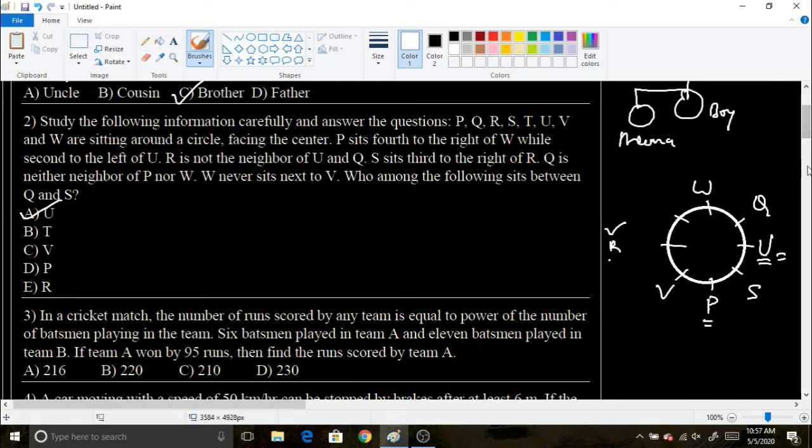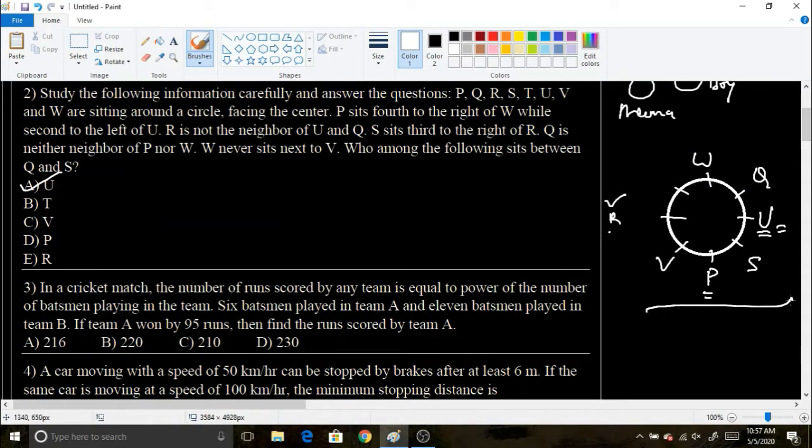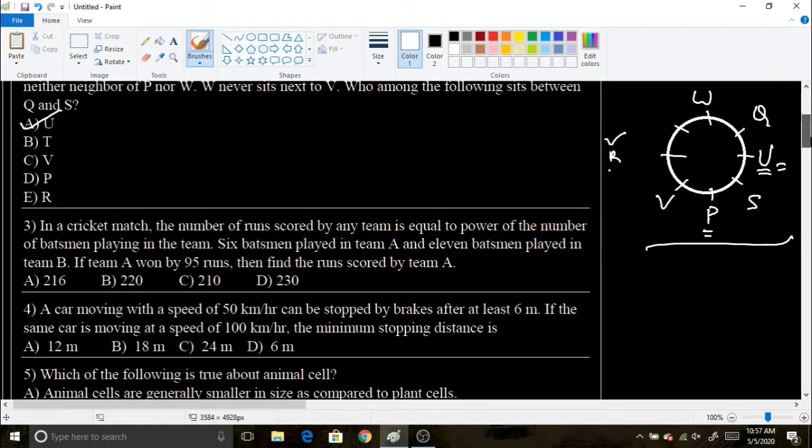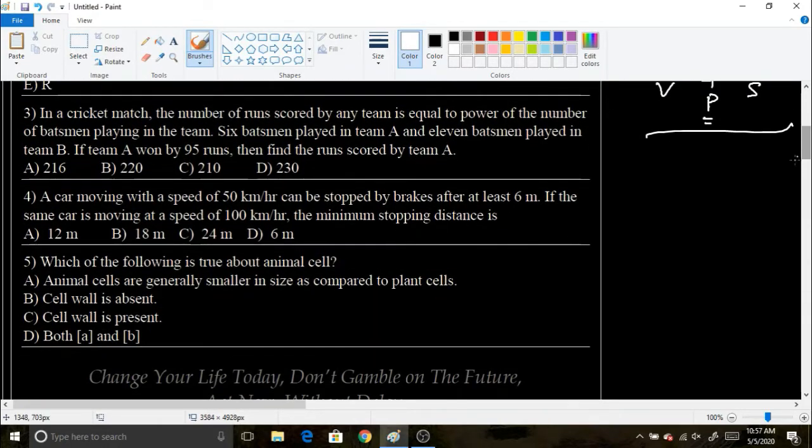You just have to go through all the information one by one, then you can easily conclude the result in such questions. This is a sitting arrangement problem which is very common in NTSA examinations and any competitive examination you are going to face in future, right? This is very crucial to learn.